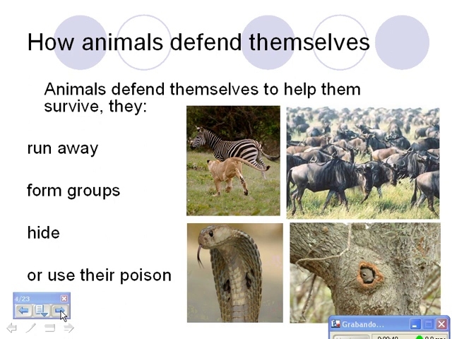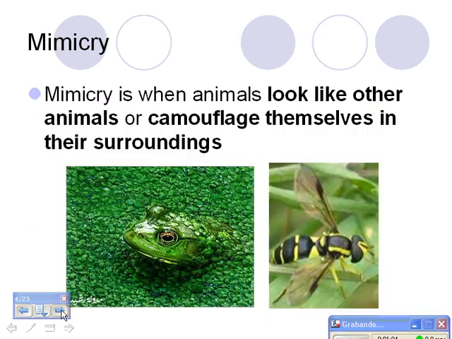How animals defend themselves. Animals defend themselves to help them survive. They can run away, they form groups, they can hide, or they can use their poison. Mimicry. Mimicry is when animals look like other animals, for example the hoverfly, or camouflage themselves in their surroundings.